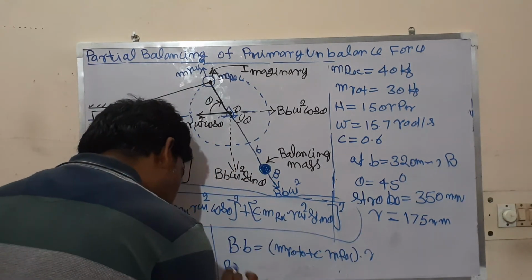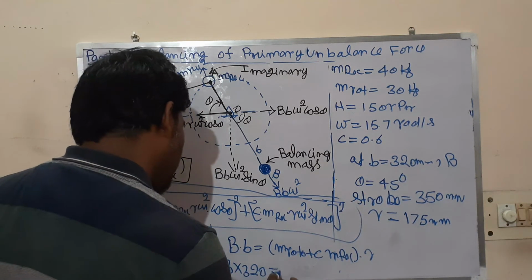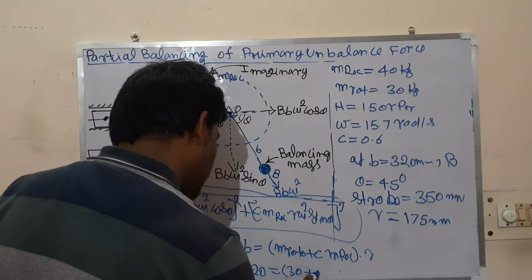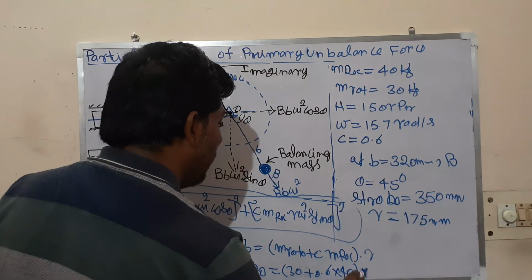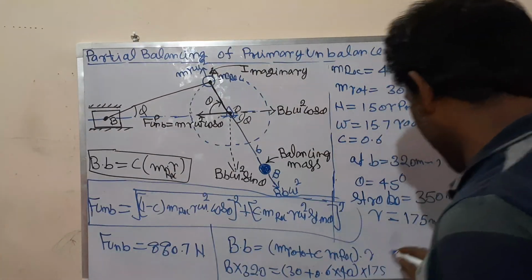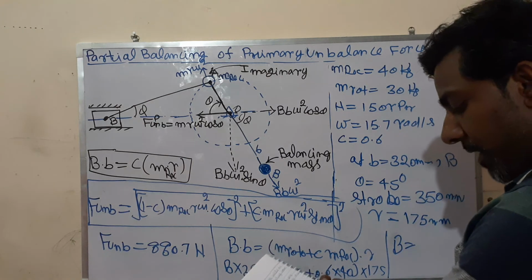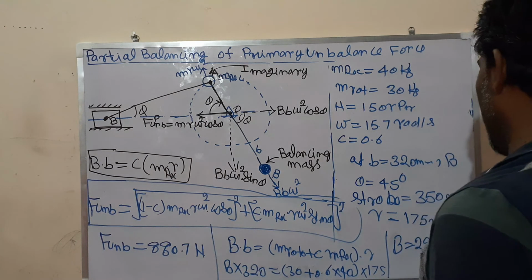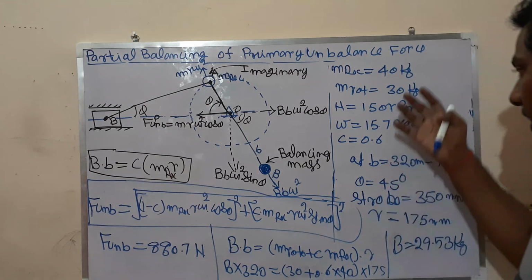So B into small b, which is 320, is equal to m rotary, 30, plus c, 0.6, times 40 reciprocating, into this radius r, 175. From this equation you get the balancing mass B as 29.53 kg.